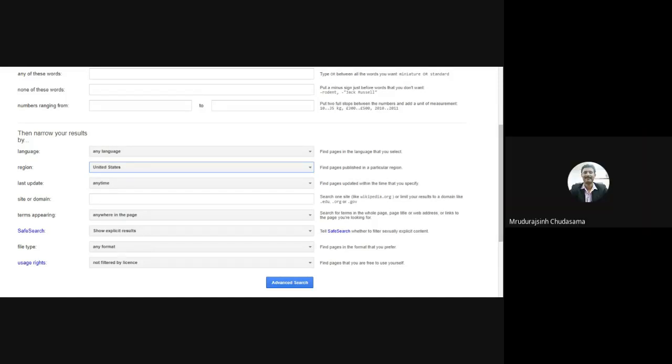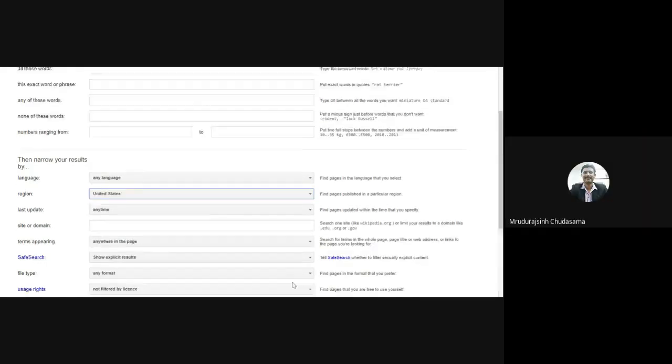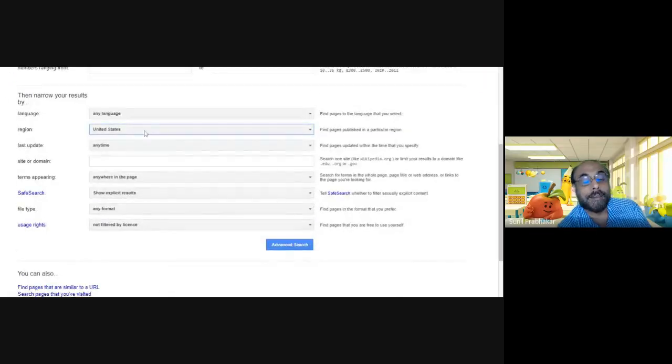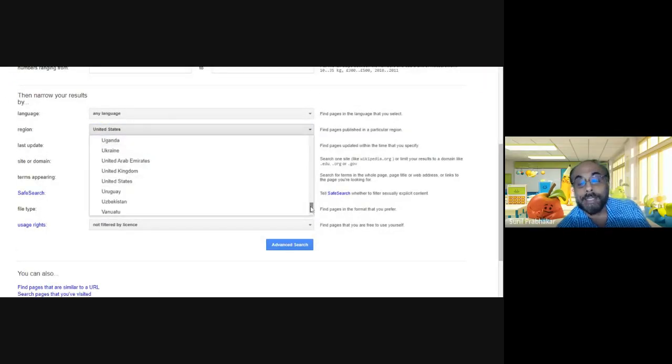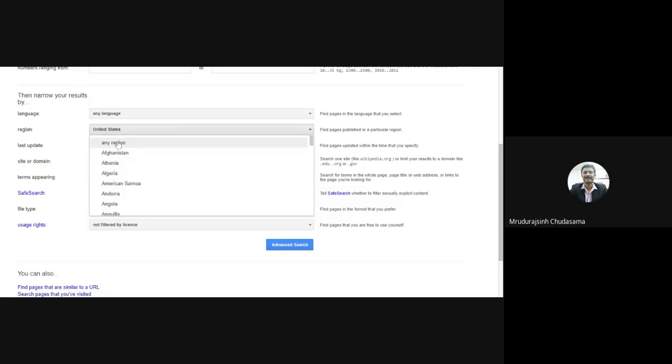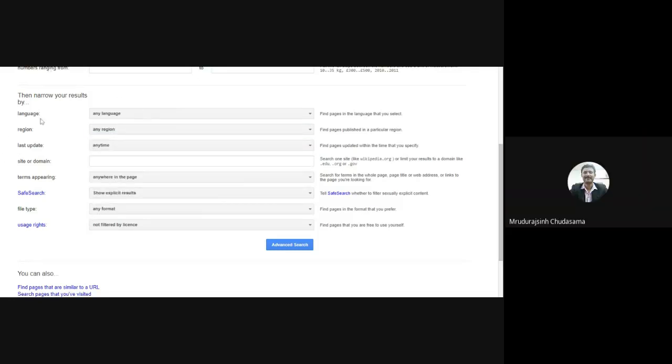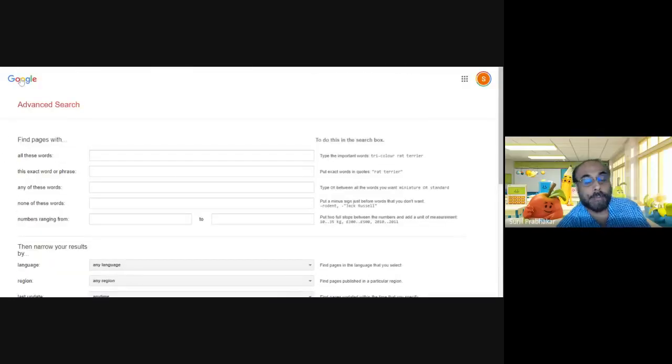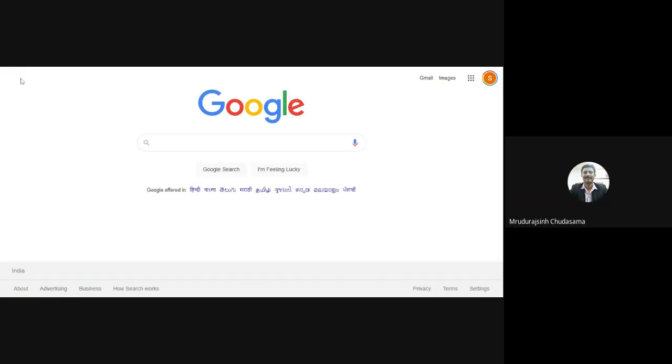You can go to the advanced search mode and change your settings accordingly. Then it will help you in concentrating your search on a particular geographical location. Okay. Thank you, sir, for this.